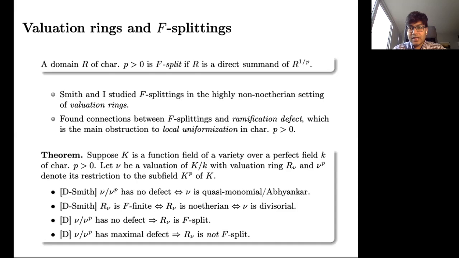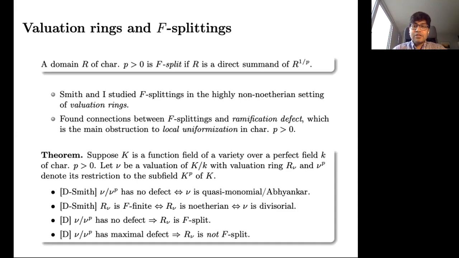For example, in the function field setting, suppose K is a function field of a variety over a perfect field k, and you have a valuation ν of K over k, whose valuation ring is R_ν. I'm going to denote the restriction of ν to the subfield of p-th powers as ν_p.